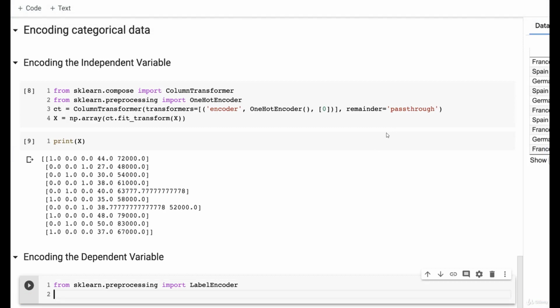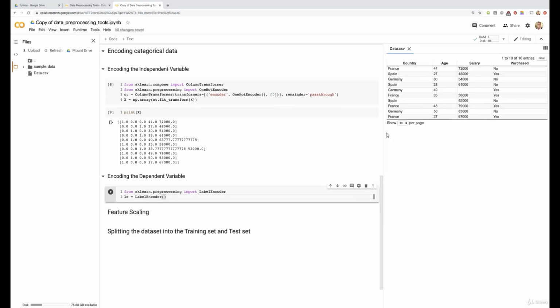Then, exactly as what we did before, we're going to create an object of this class, which we're going to call le. And to do this, well, we simply need to call the class LabelEncoder. There we go. Then some parentheses. Then good news, we don't have to input anything in the parentheses because we will just need to enter directly y because it is only one single vector. So it will be obvious what will be needed to encode. And so there we go.